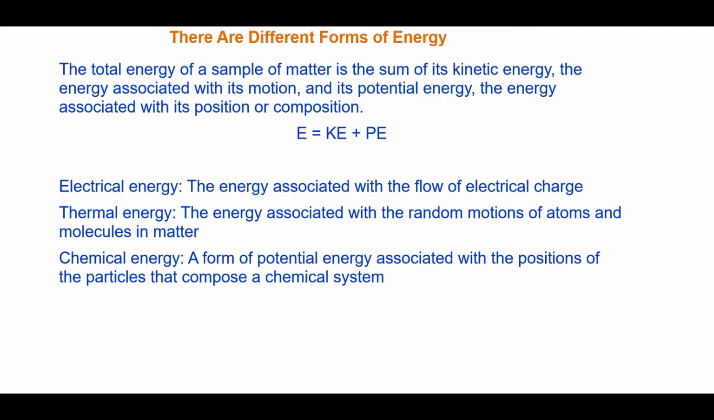There are some different forms of energy. There's electrical energy, and that's the flow of electrons or electrical charge. Thermal energy is our kinetic energy, energy associated with the random motions of the atoms and molecules. Chemical energy is associated to the position of the particles within the molecule or atom.